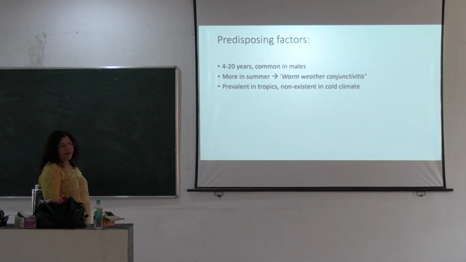Then predisposing factors: it mostly affects the 4 to 20 years age group and mostly males, and it is more in the summer season, so it is also called warm season or warm weather conjunctivitis. It is more prevalent in tropical zones and non-existent in cold climates or non-tropical zones.